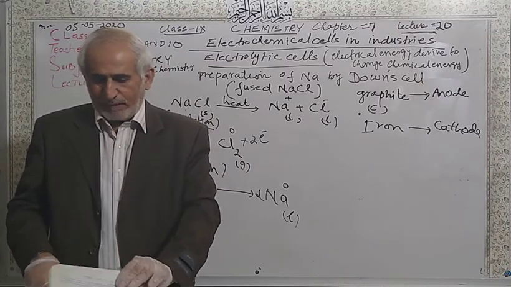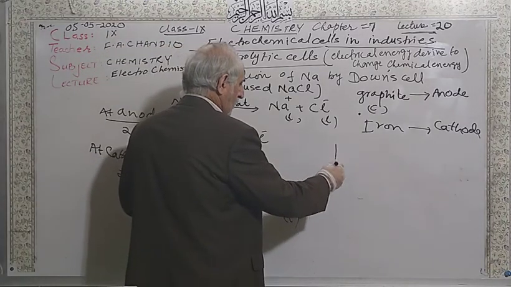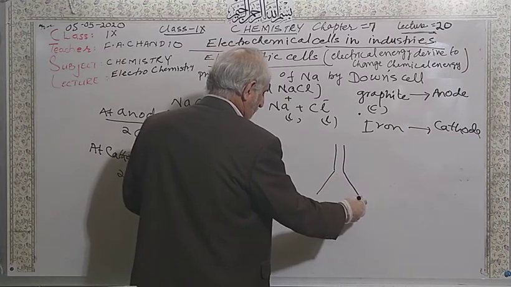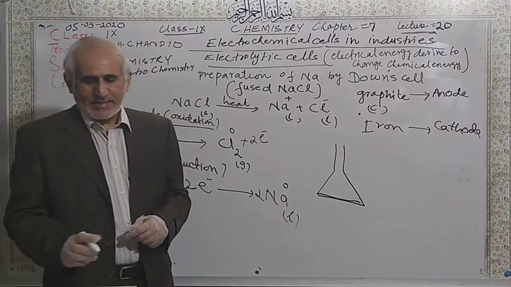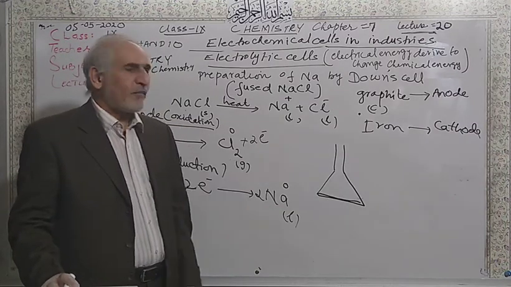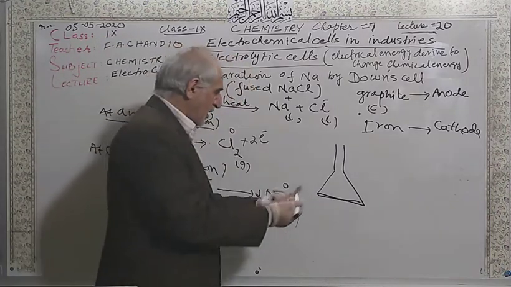And you can see one shape like this. This we call a funnel, an inverted funnel.